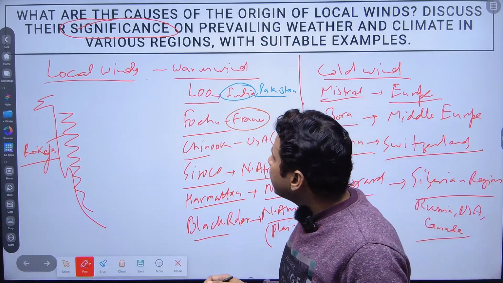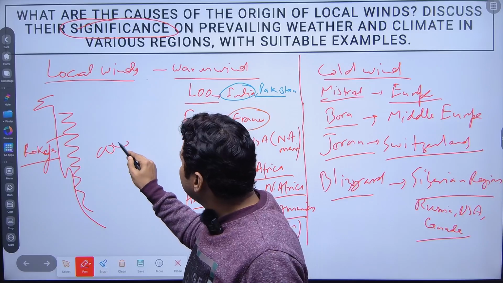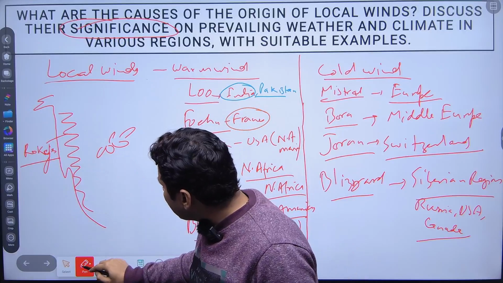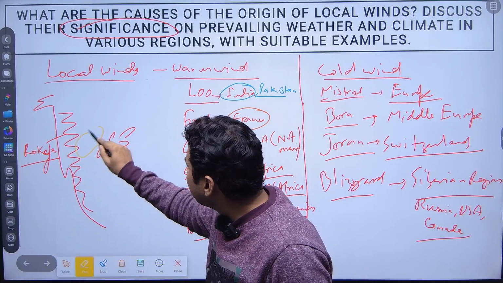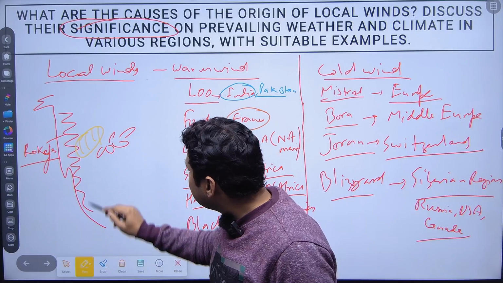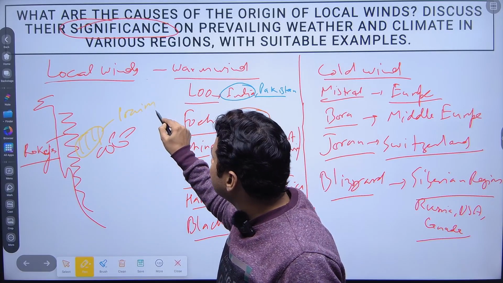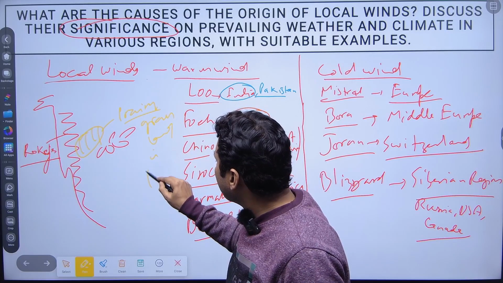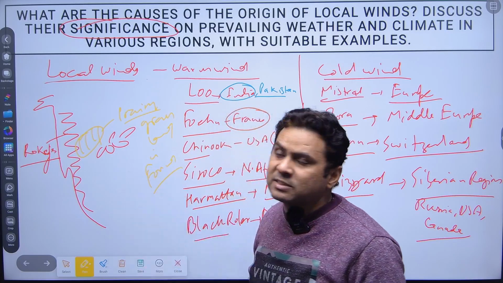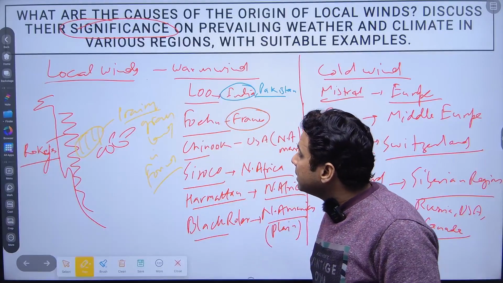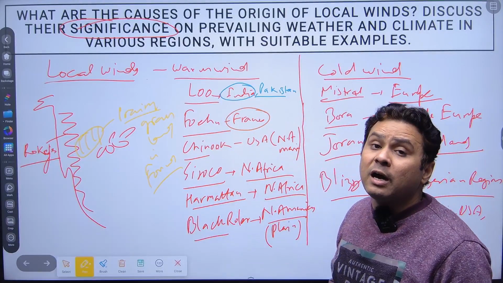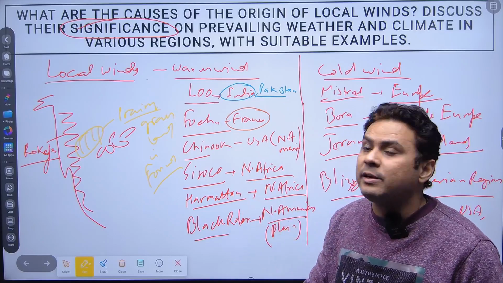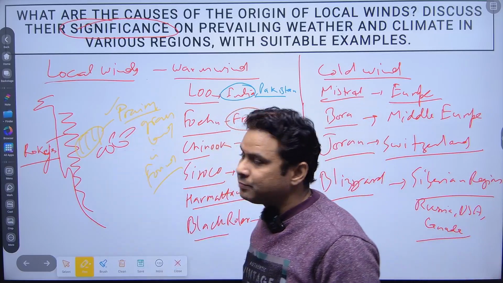In this mountain range, here are the Five Fingers Lake, and this is the part where the prairie grassland is found. It means the Chinook is playing a significant part in creating the prairie region.